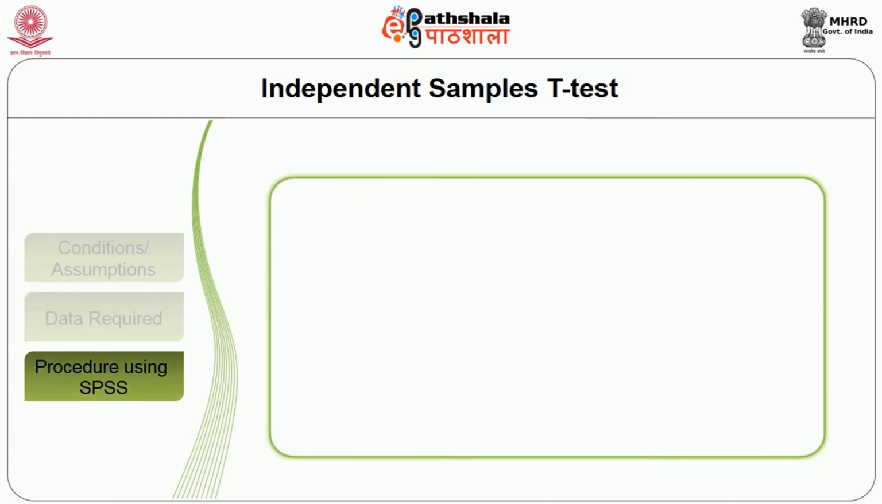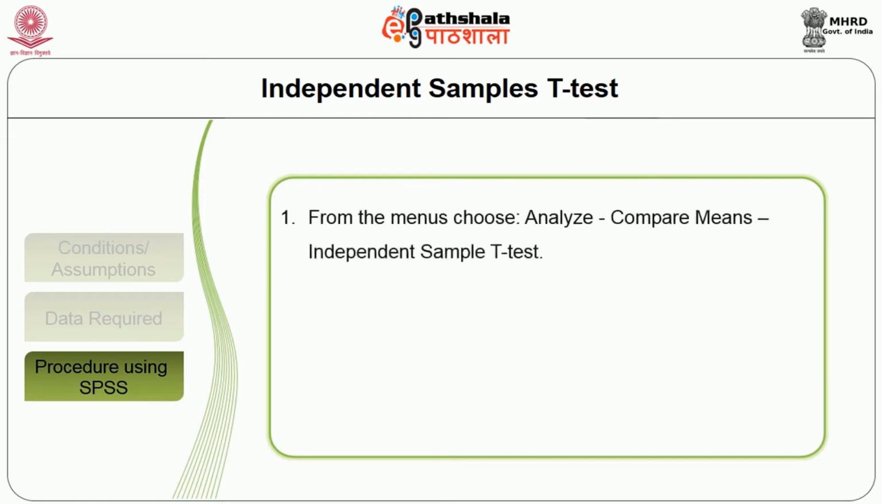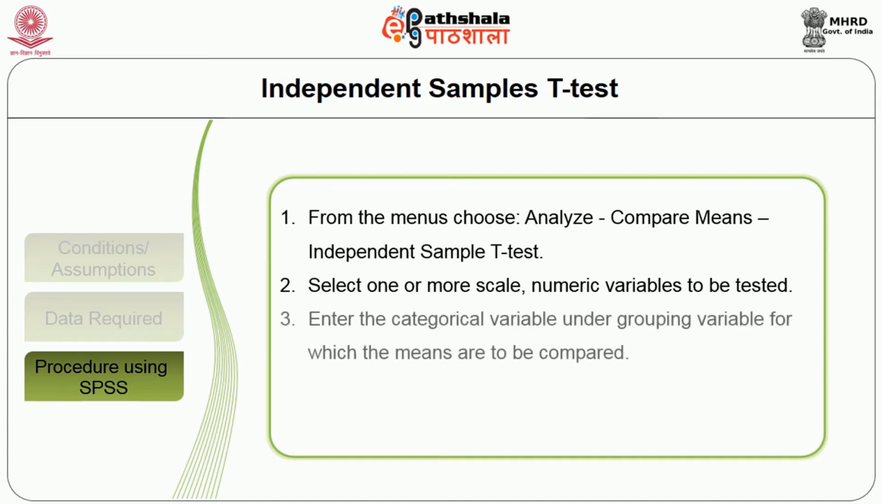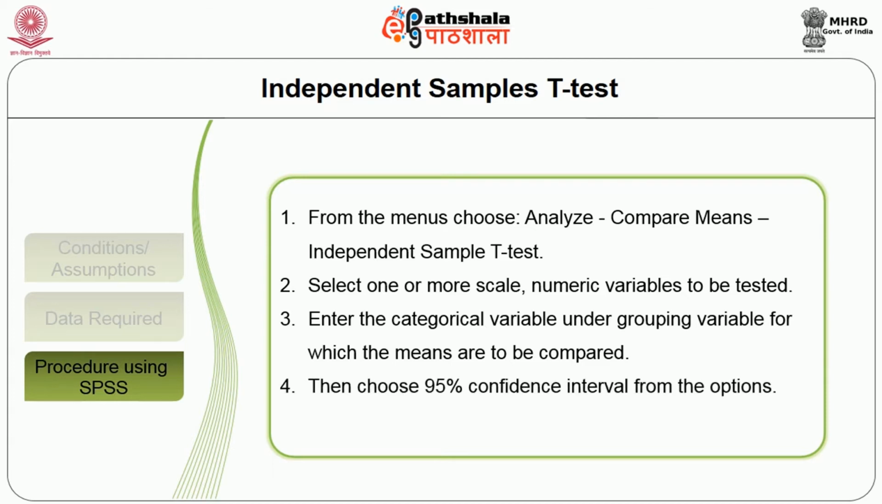Now the procedure for doing the independent sample t-test using SPSS is: from the menus you have to go to Analyze, Compare Means, Independent Sample T-test, and then select one or more scale numeric variables to be tested, and then enter the categorical variable as a grouping variable for which the means are to be compared, and choose 95% confidence interval from the options and click OK.